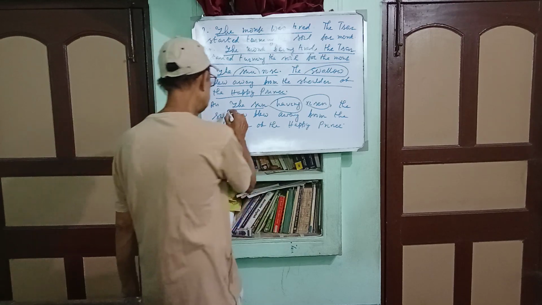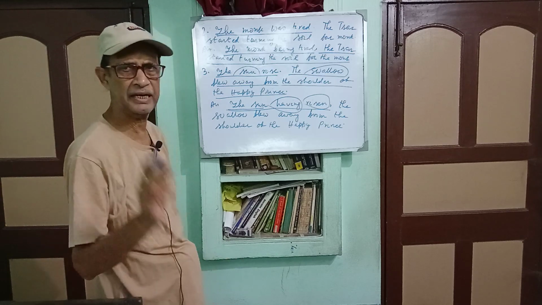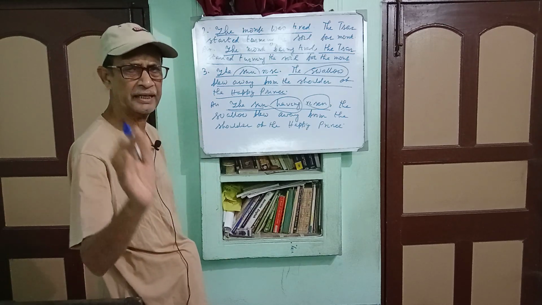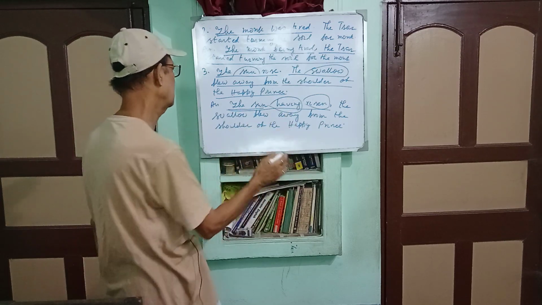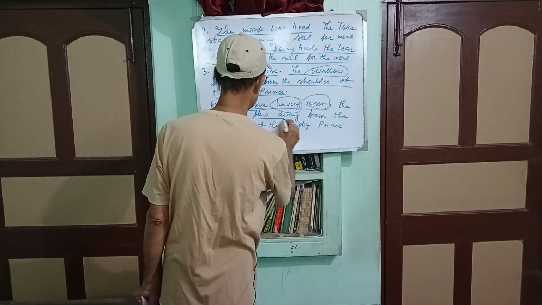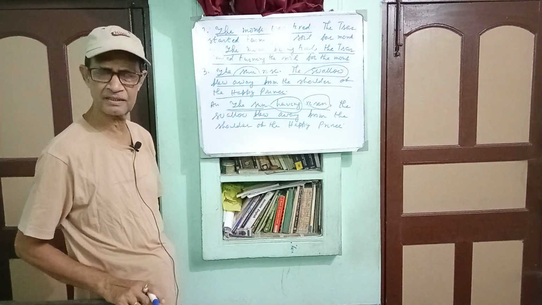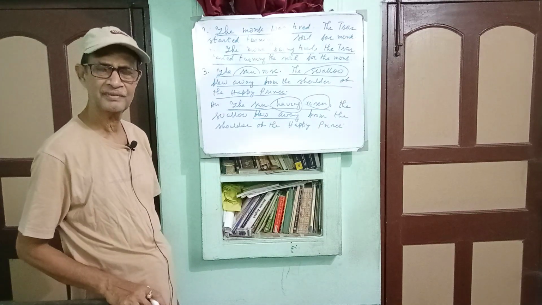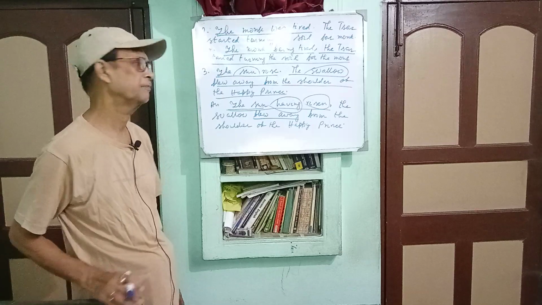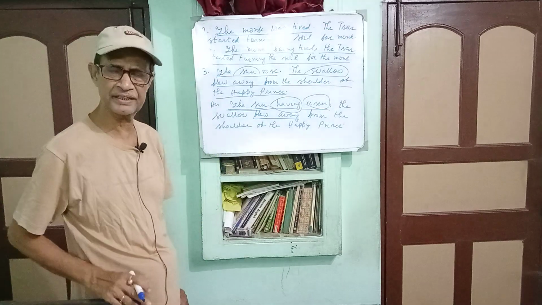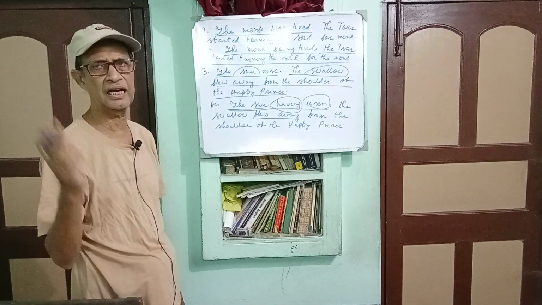However, this part of the sentence is absolute phrase or nominative absolute, and it is attached to the main sentence. The swallow flew away from the shoulder of the Happy Prince, and only one finite verb, that is flew away. So it is an example of simple sentence, and without the absolute phrase, this part of the sentence is able to express its meaning clearly.